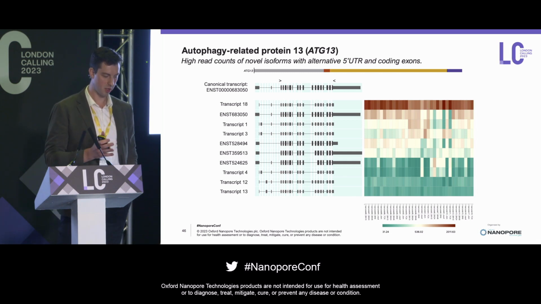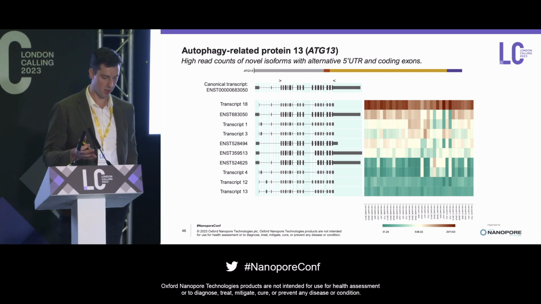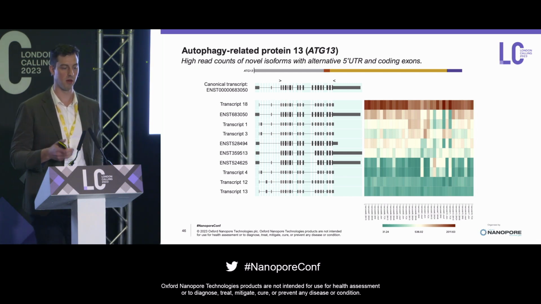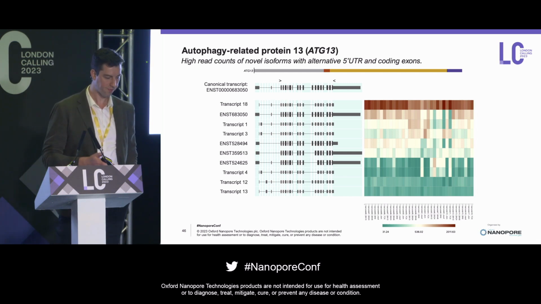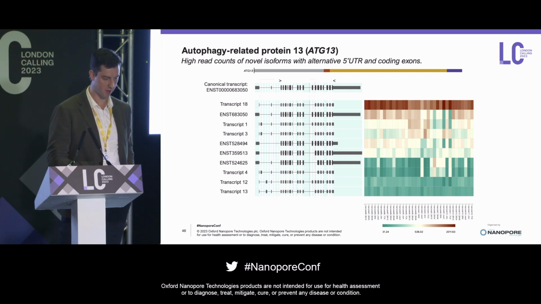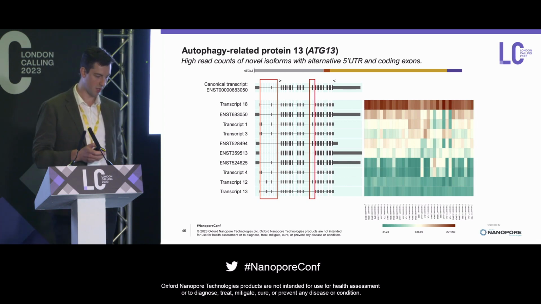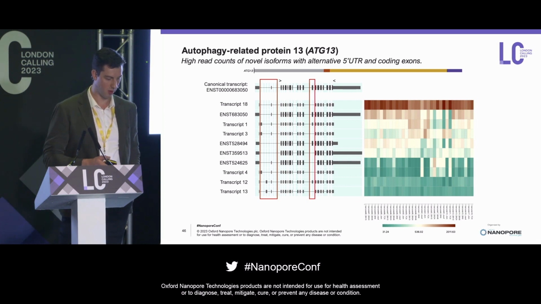On the left-hand side, you can see our transcript representations with the box and the line through. And on the right-hand side is all 35 of our samples with a heat map basically off the count data out of our sequencing. And what this is really nicely showing is that using this technique, we can find relatively highly expressed novel isoforms, in this case for transcript 18, which is skipping exon 12. And you can also see as well in the other box a little bit of variability in the 5' UTR for transcripts 1 and 3.